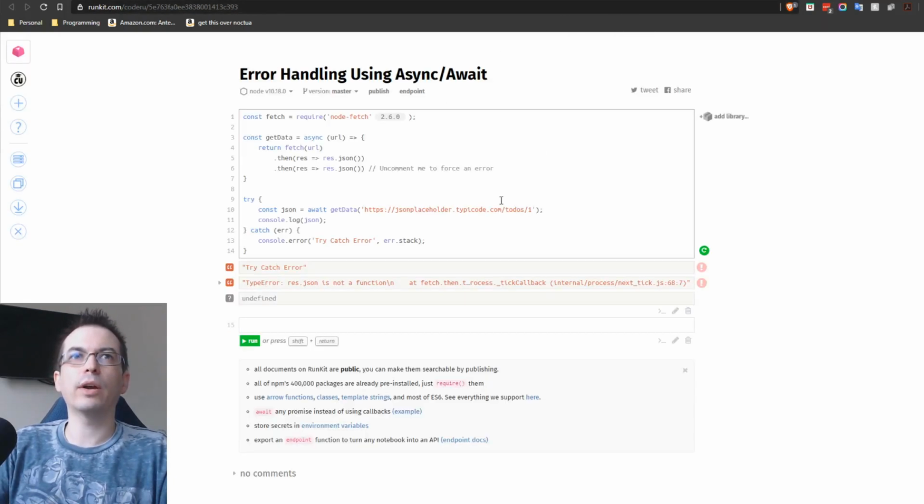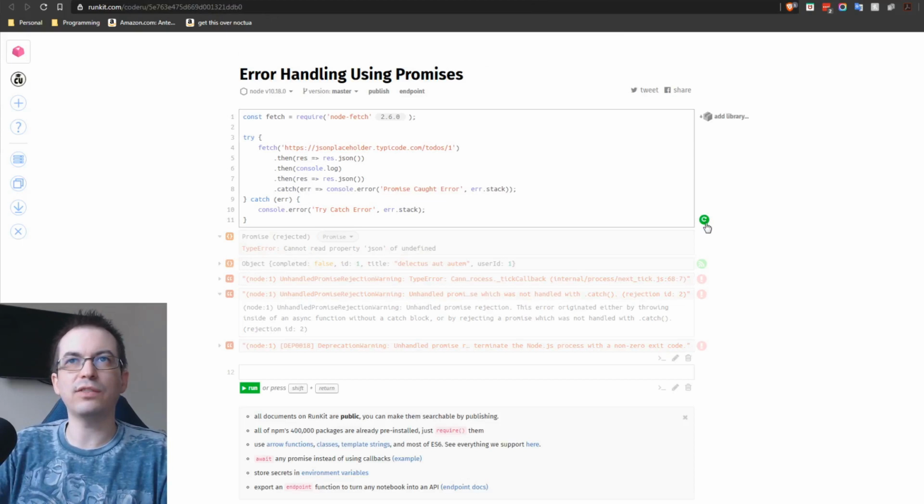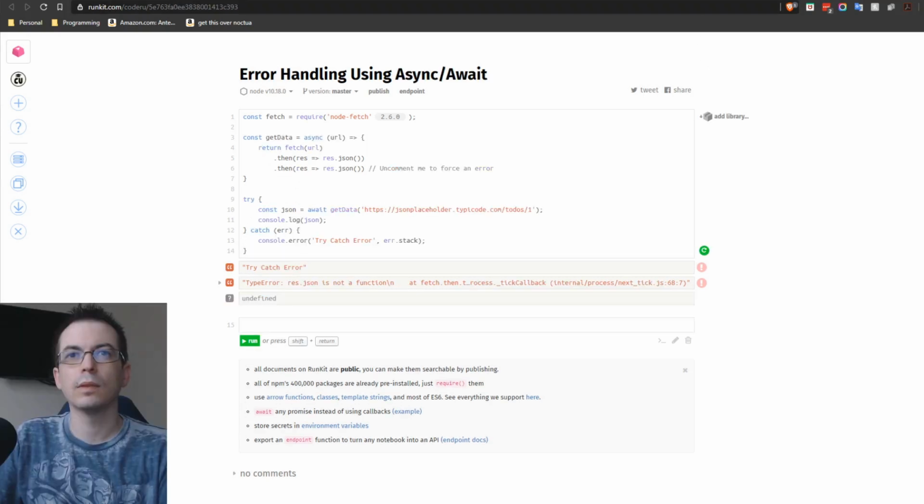Then going over to promises, the try catch never actually errors. Actually, no, that's the await execution. My apologies. Over here, you see we had to define this catch statement for it to even handle the error. The try catch in this instance, just like the callback, lost scope and wasn't able to resolve in the try catch. And that's where async really helps.